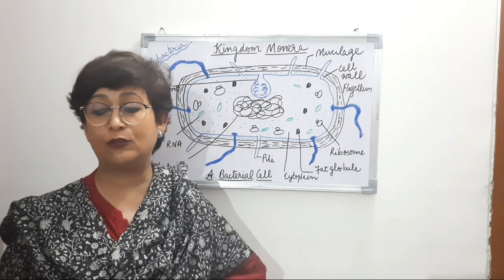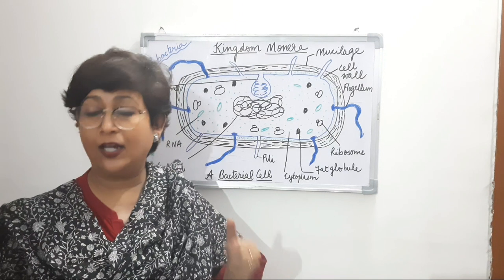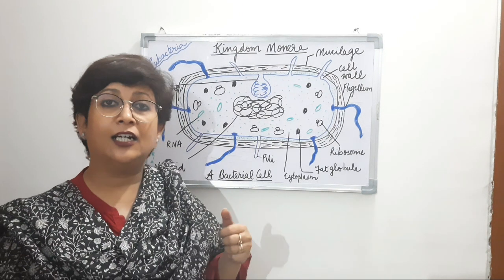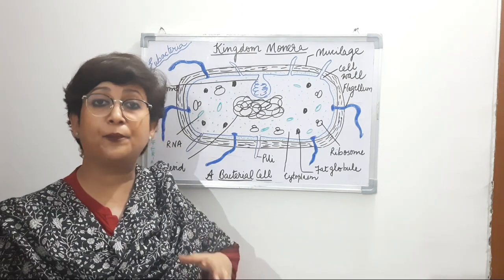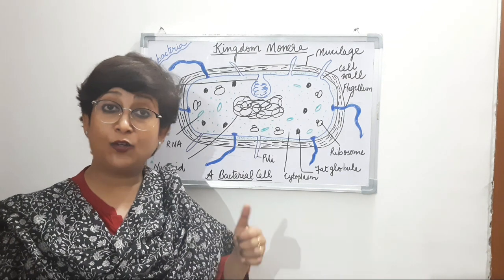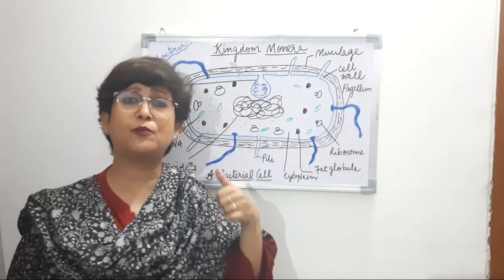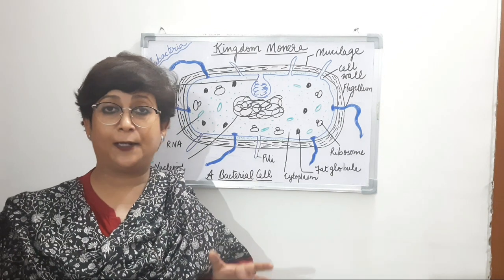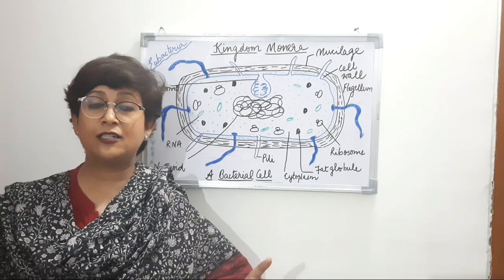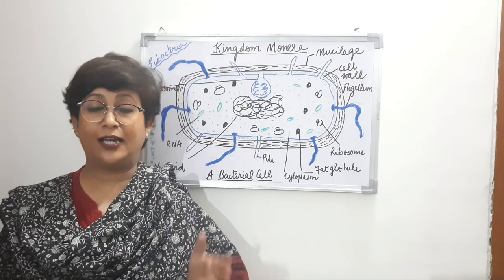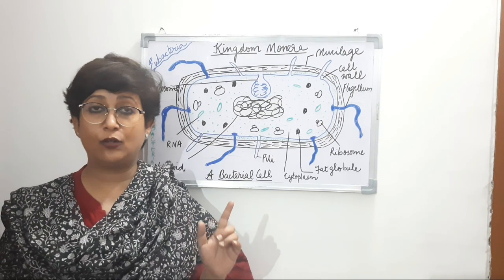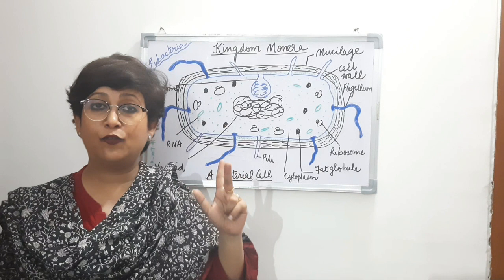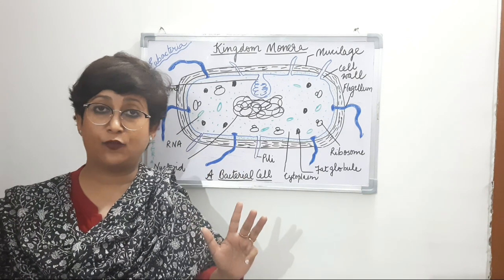Then we discussed in detail the Archaebacteria, the primitive type of bacteria. And the most important thing we talked about bacteria was that they have a prokaryotic cell. Under Archaebacteria we talked about methanogens, halophiles, and thermoacidophiles.